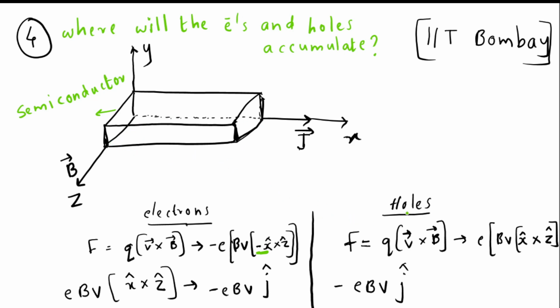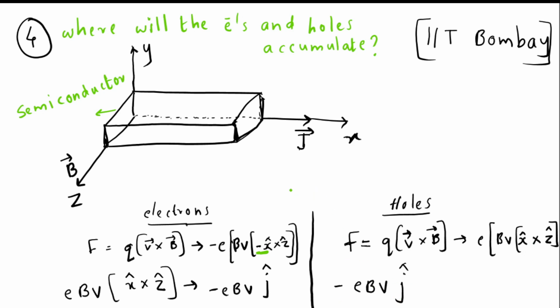Now let us move on to the holes. The force acting is equal to q into v cross B, where the charge of a hole is plus e. Electrons will move along the negative x direction, whereas holes move along the positive x direction. The direction of holes and the current is the same. So the velocity is along x cap. So eBv x cap cross z cap. x cap cross z cap comes as minus j cap.